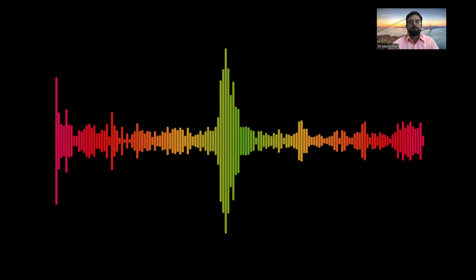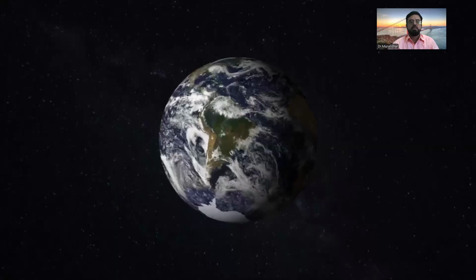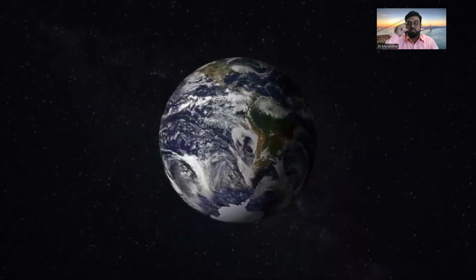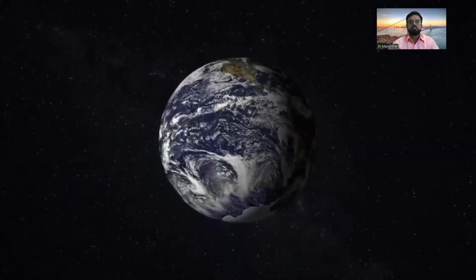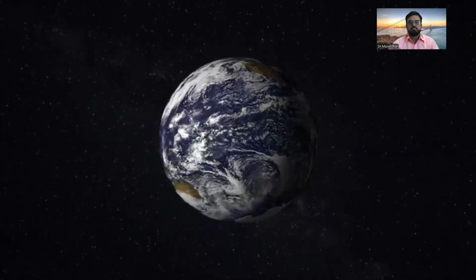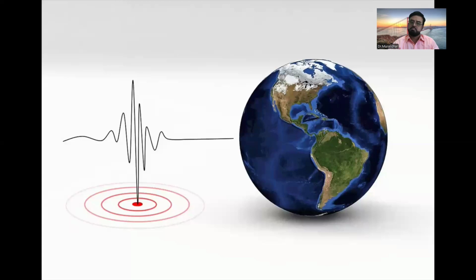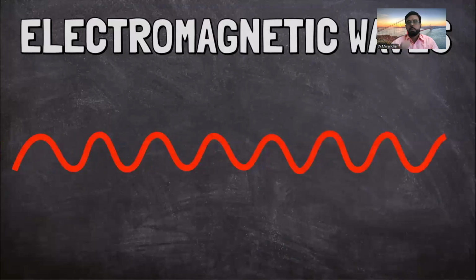Sound waves are a type of mechanical wave. Sound waves must travel through something to move. In outer space, past Earth's atmosphere, there is no air for sound waves to travel through. Because of this, there is no sound in space. It's completely silent. Other mechanical waves include ocean waves and seismic waves that cause earthquakes.